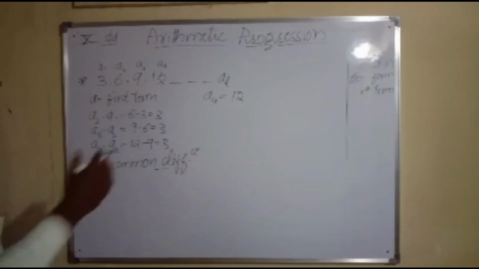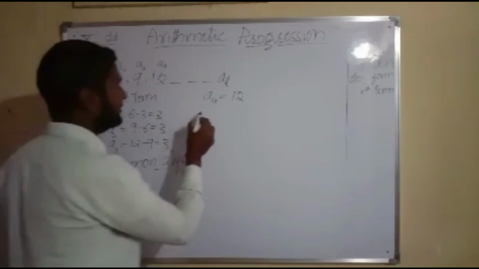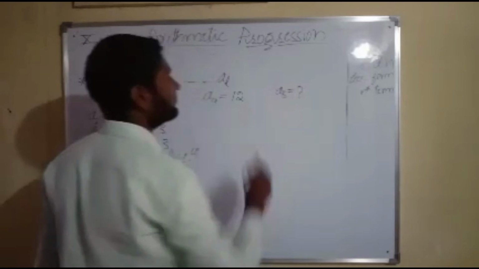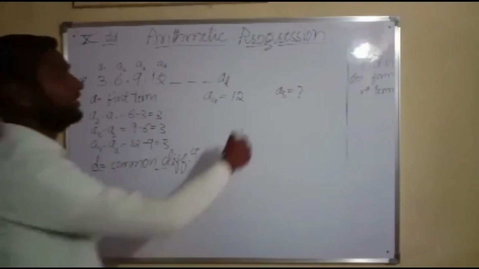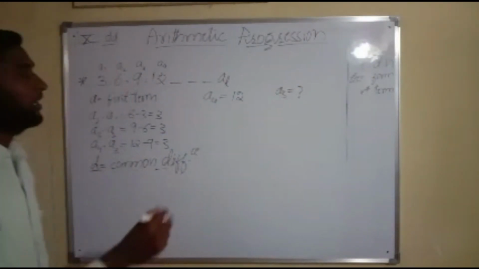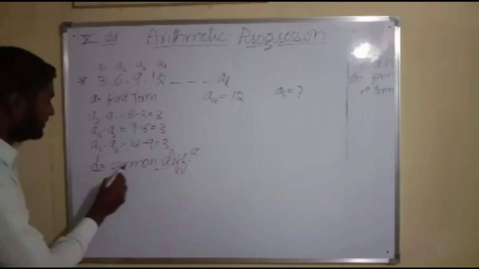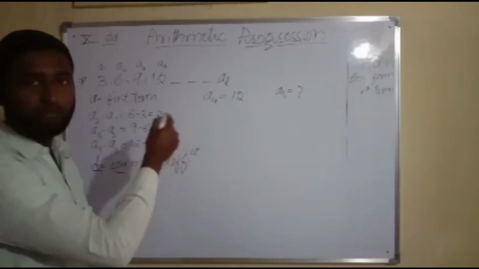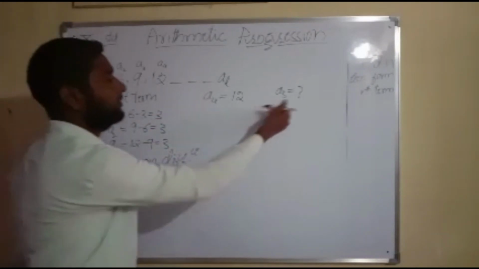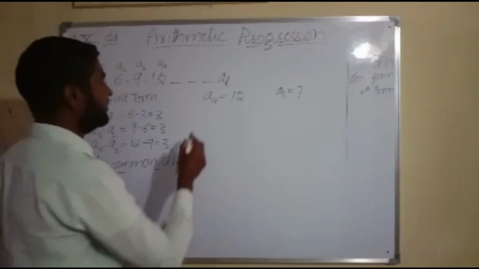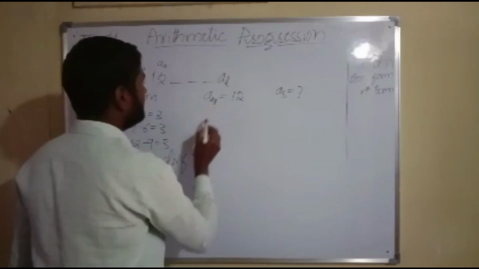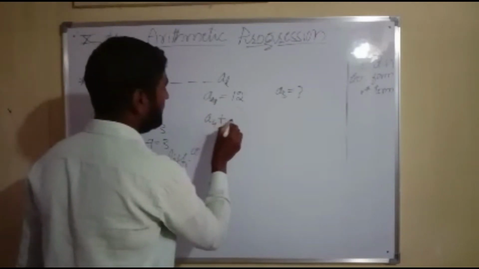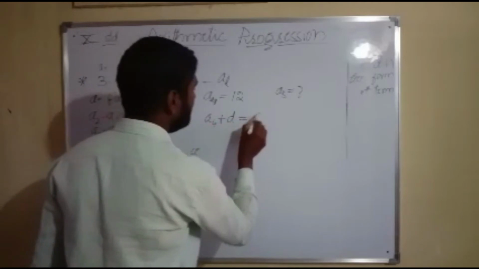Now if I want to get the next term, A5, what will I have to do? I have to add that fixed number, which is called the common difference, to the preceding term, the previous term. If I add, I will get the next term. The previous term is A4. I have to add A4 to the common difference D to get A5.